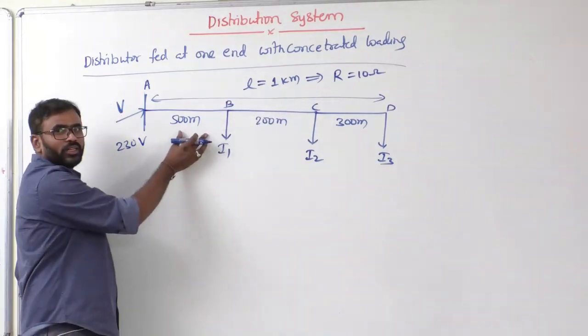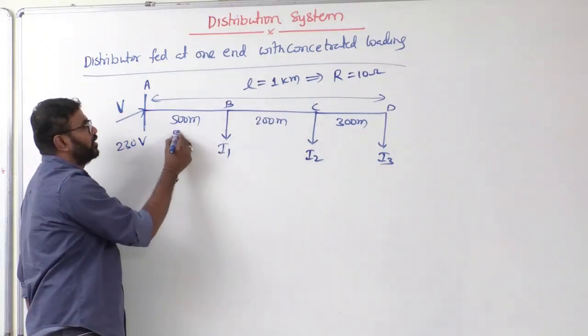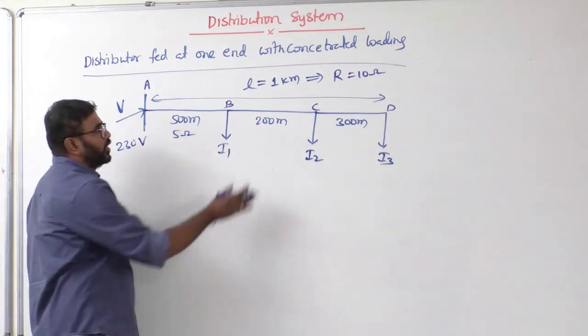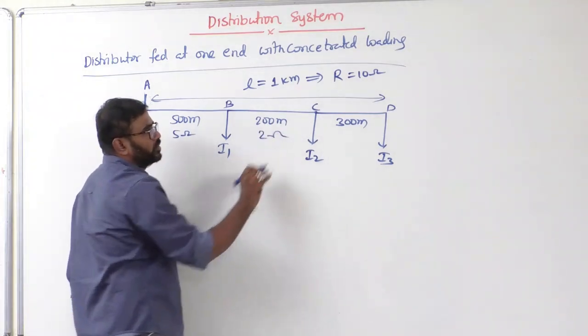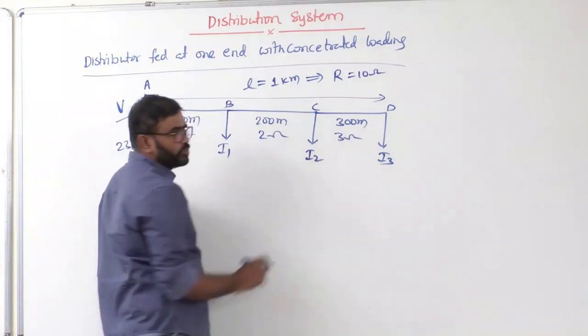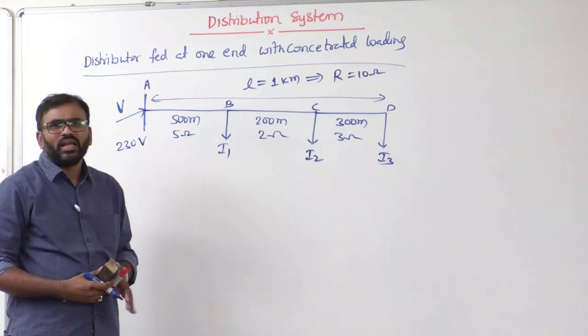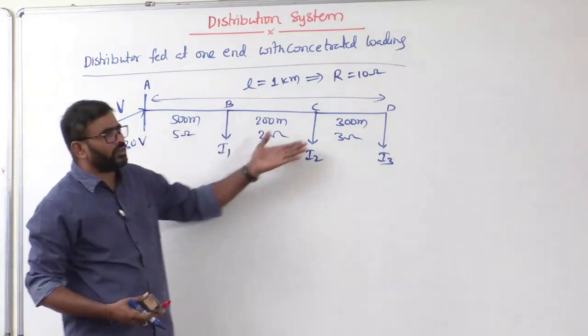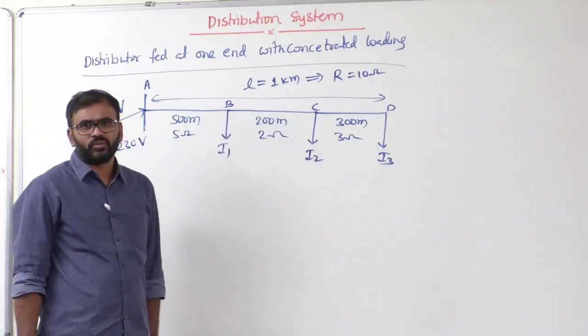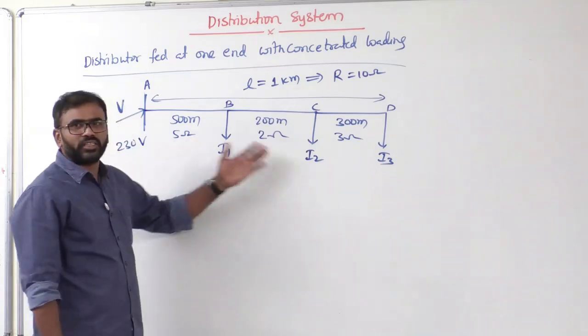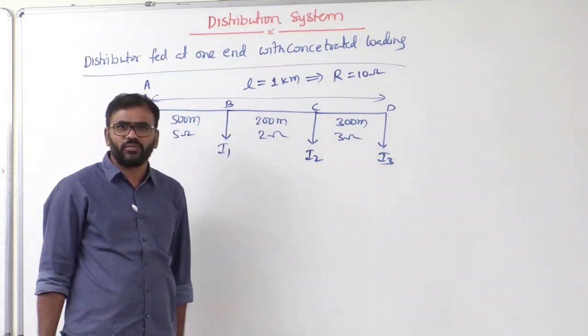Now tell me, 500 meters means what? Half, means 5 ohms. Simple. Now 200 meters means 2 ohms. Then 300 meters means 3 ohms. That means every section resistance we can calculate. Otherwise sometimes in the problem the resistance is given directly.